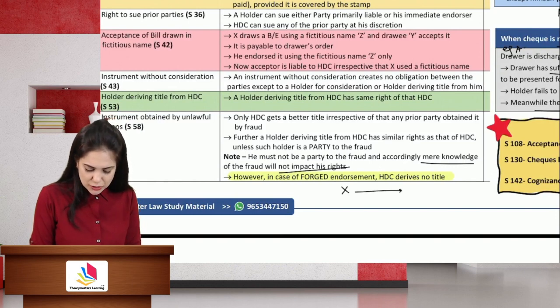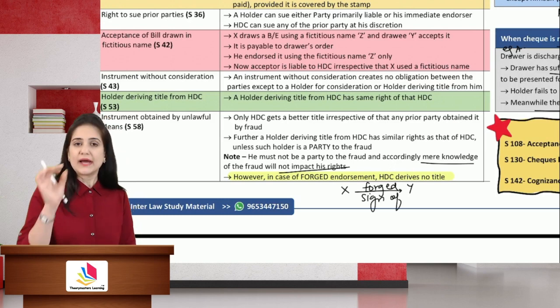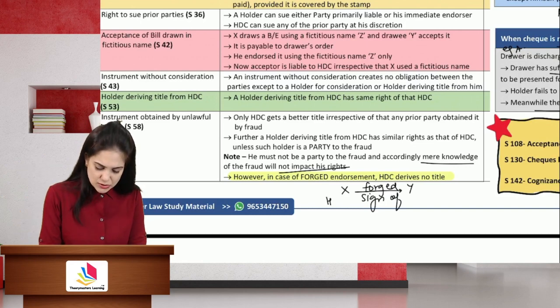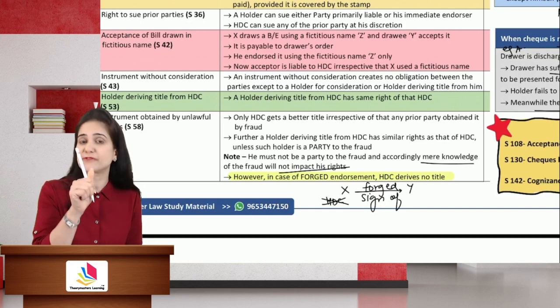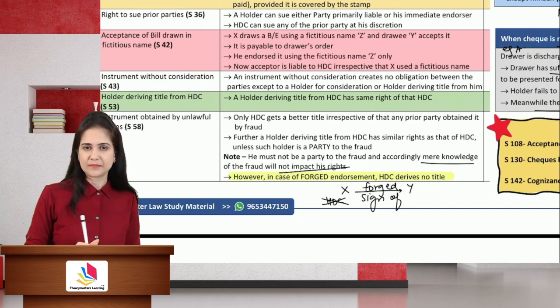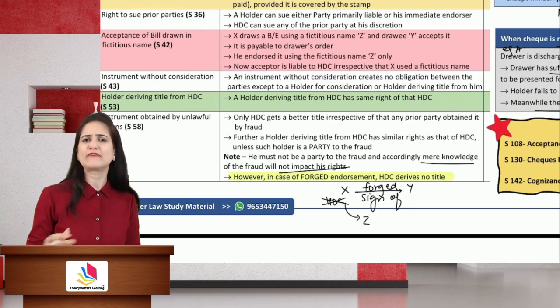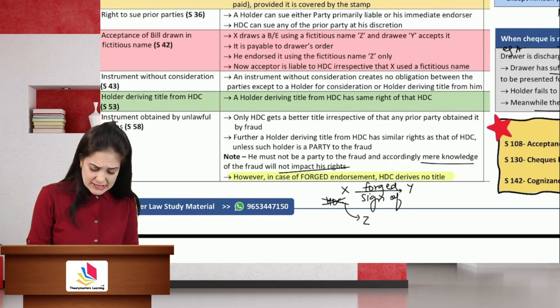X forged the signature of Y. Okay, X forged the signature of Y. He is not a holder in due course because there is forgery. Forgery is a nullity. He then endorsed the instrument to Z, who took it in good faith for valuable consideration before maturity. Z will also not be a holder in due course. But why?